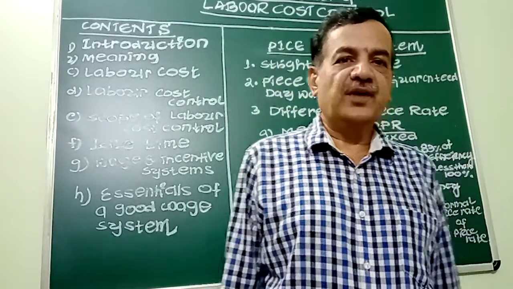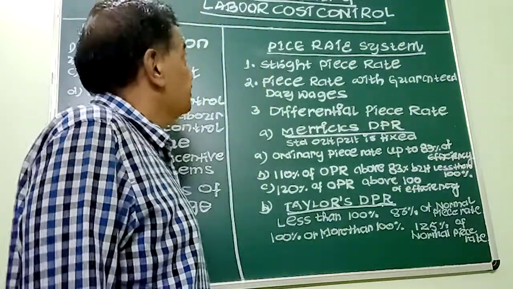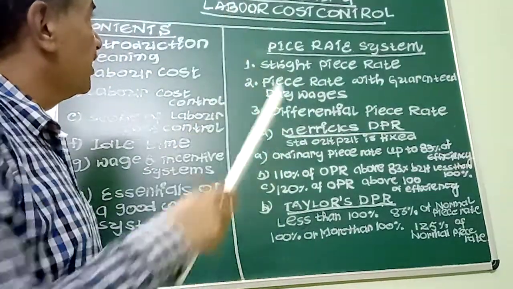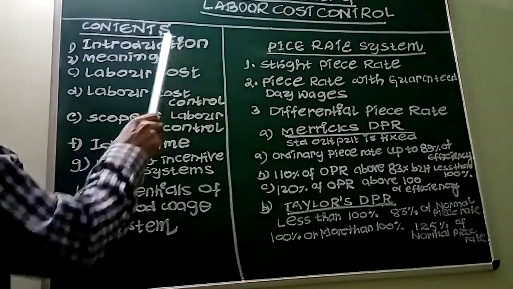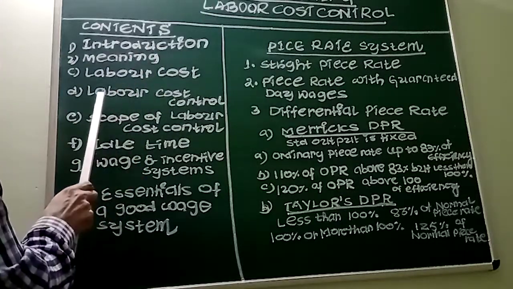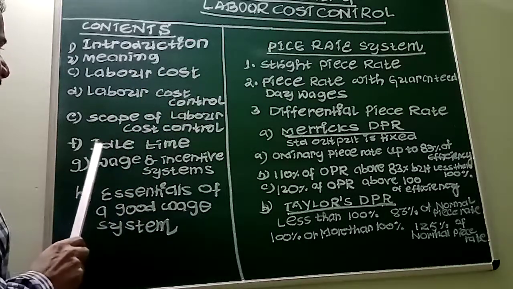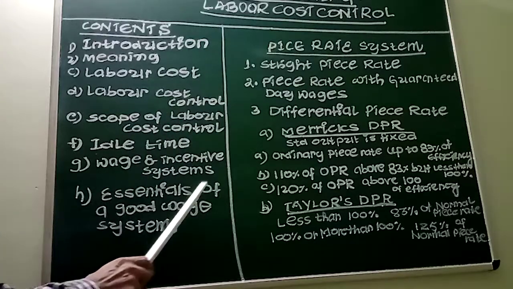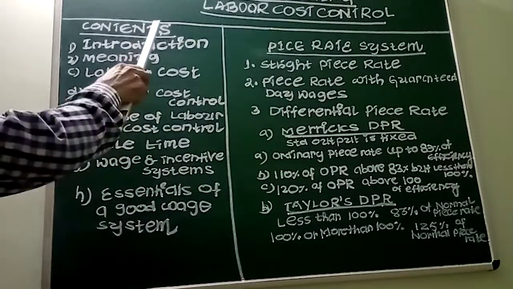My dear students, today's topic of discussion in cost accounting is labor cost control. The contents of this particular unit are: introduction, the meaning of labor cost, what we mean by labor cost control, scope of labor cost control, idle time, wage and incentive schemes, and essentials of a good wage system and incentive plan. This much we have to discuss.